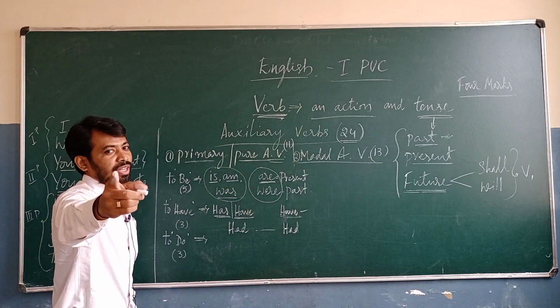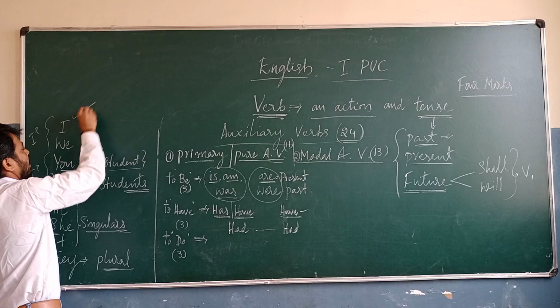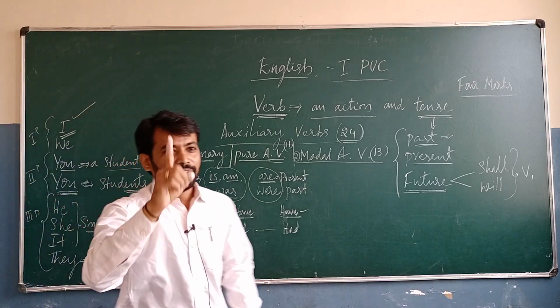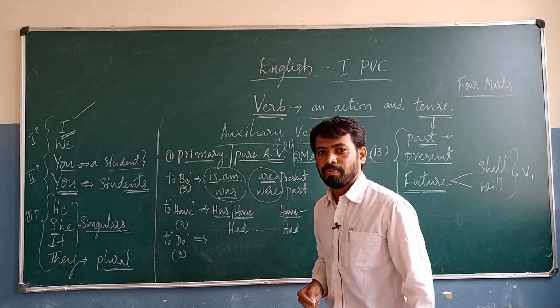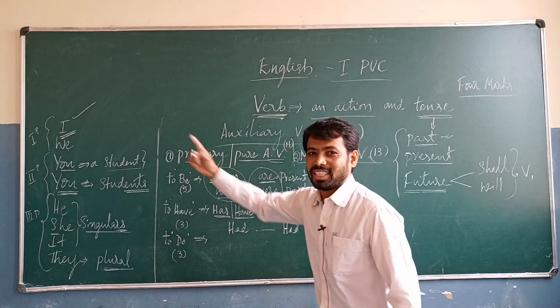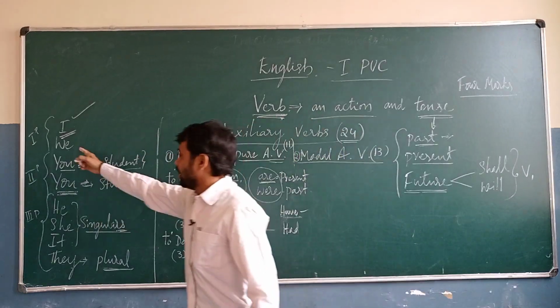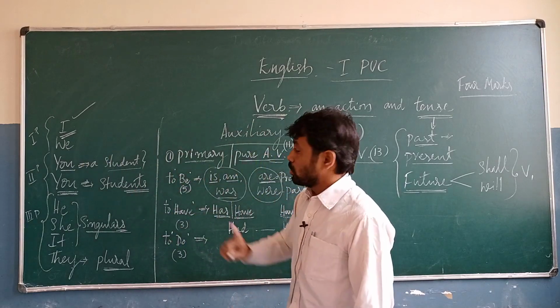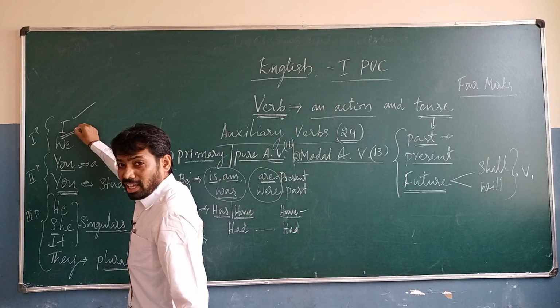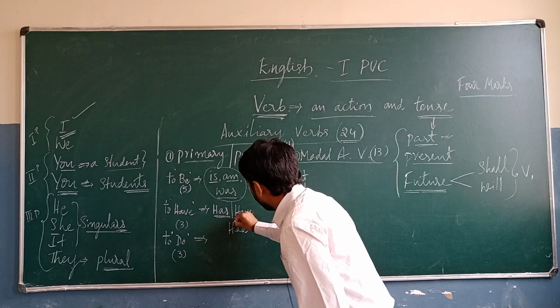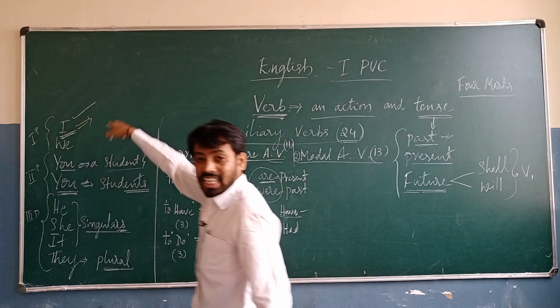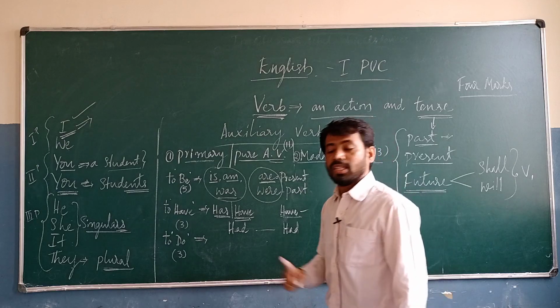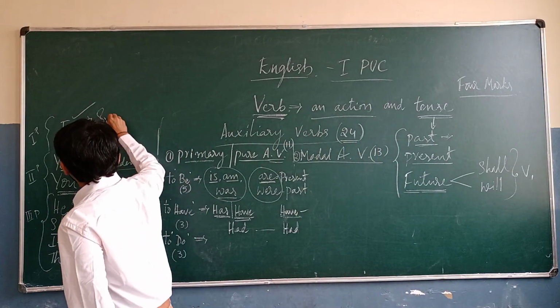But I'll give another one information. So that is I. So I told you in the first person, I is the singular or plural. So that is the singular. We is the plural. Okay. So that's why I is the singular. So that's why we will use have for I only. Even though, so that is singular. That is singular.